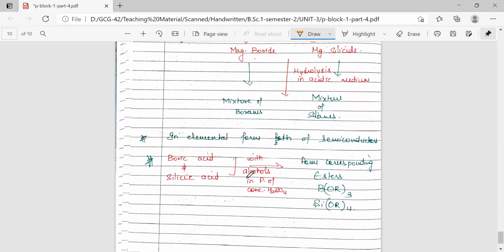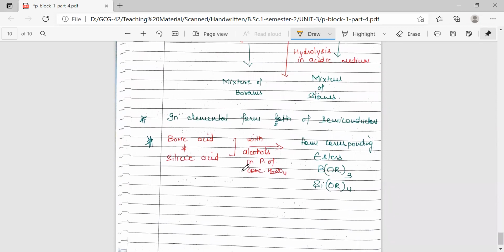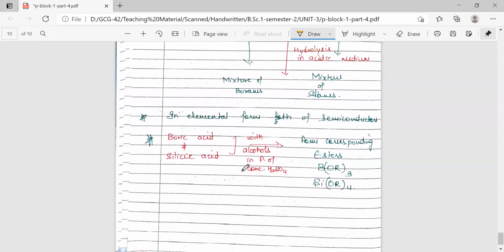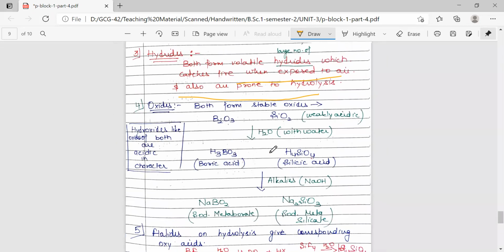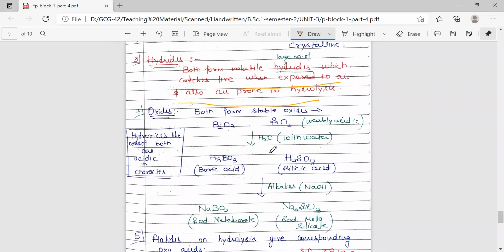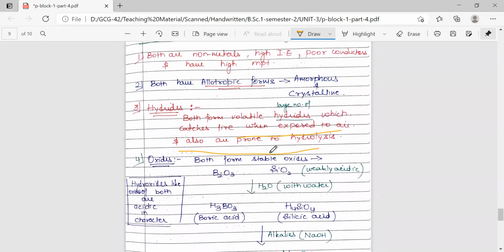Boric acid and silicic acid act as acids and react with alcohols in the presence of concentrated H2SO4 to give the formation of corresponding esters. Both form esters unlike other members of group 13. So this property of boron matches that of silicon. This is how boron has anomalous behavior in its own group, and its properties are very similar to those of the member present at its diagonal position, the member of group 14, which is silicon. So this is all about the diagonal relationship.